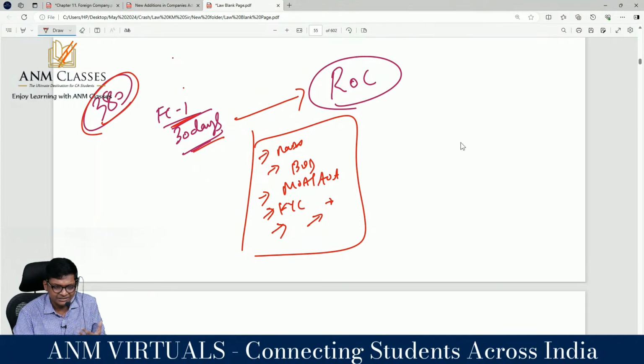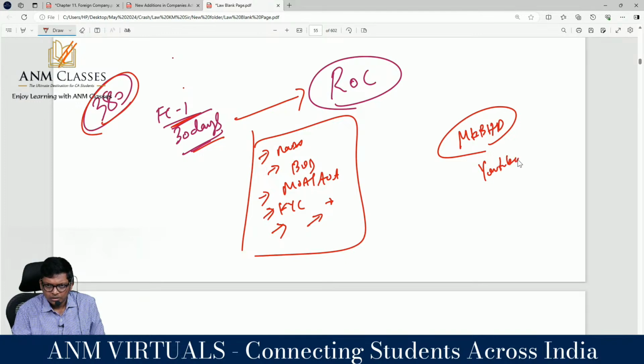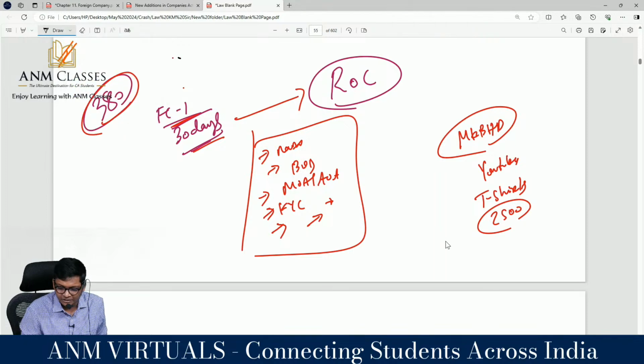For example, there's a famous YouTuber called MKBHD. I would have told you. He's a YouTuber from the US, has about 10 million subscribers or something. One of the biggest tech reviewers in the world. He reviews tech products, guys. Now he also sells t-shirts, merchandise, caps, t-shirts and all. My brother purchased one t-shirt from him for 2,500 rupees once. I gifted it to him for his birthday because he likes that reviewer, long back, 5 years back.